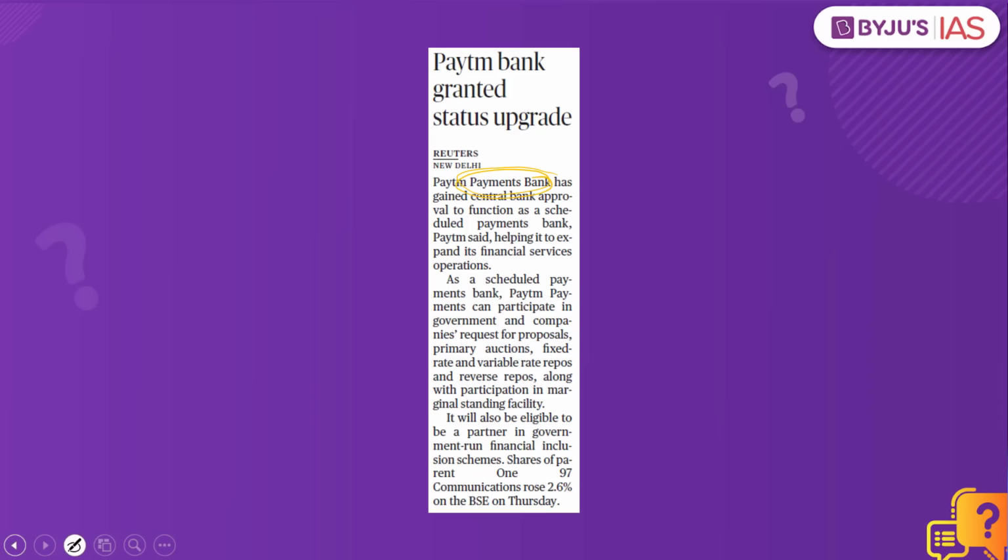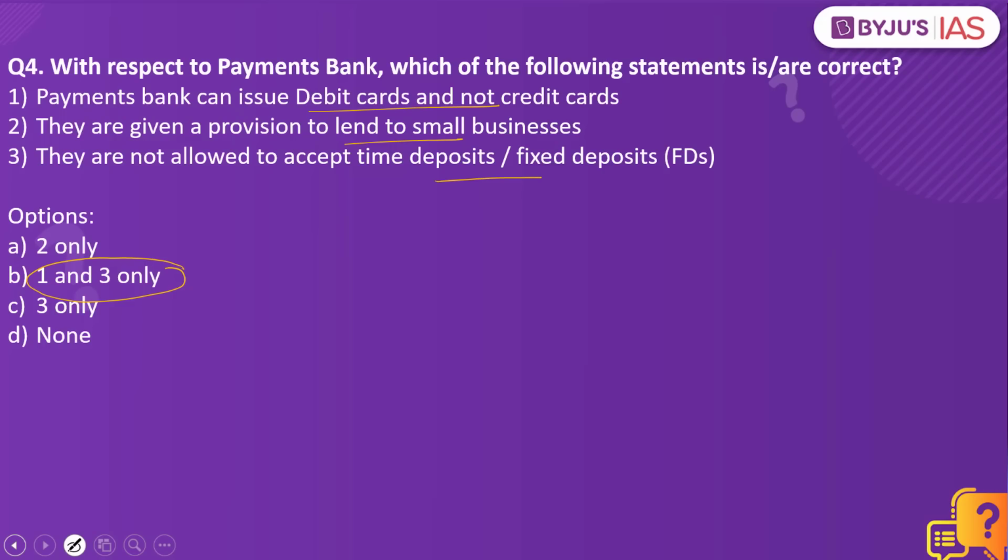Let us try and understand what are these options. When it comes to the payment banks, what are these? These were established on the basis of the Nachiket More Committee, which recommended the establishment of the payments bank. Why? That is because India has many individuals who do not have a banking account. To ensure that these people become part of the financial inclusion scheme, a suggestion was made for the establishment of payments bank. So what is this payments bank? This is like any other bank, but they operate on a smaller scale where they would be able to accept the money, but they would not be able to give loans to people.